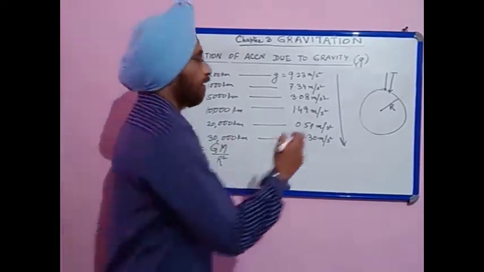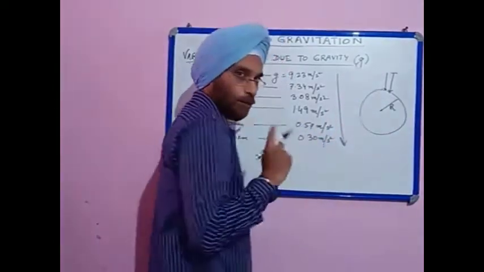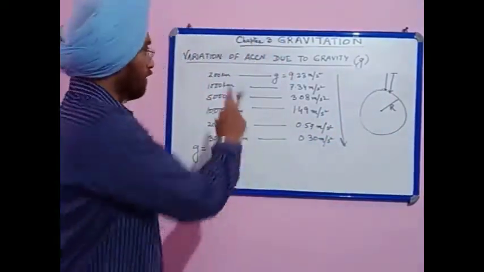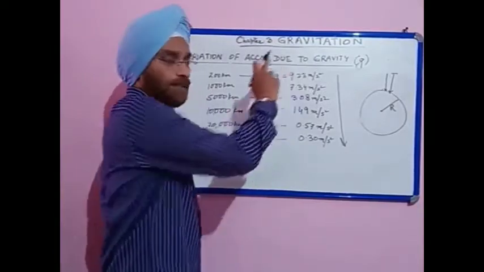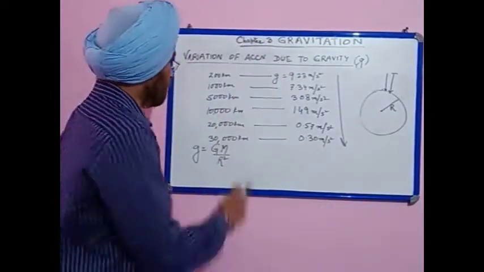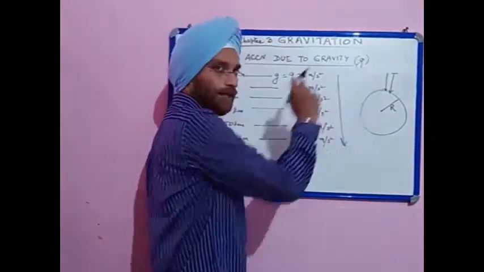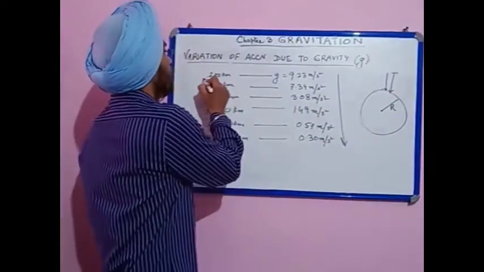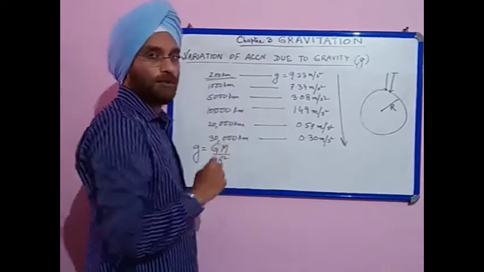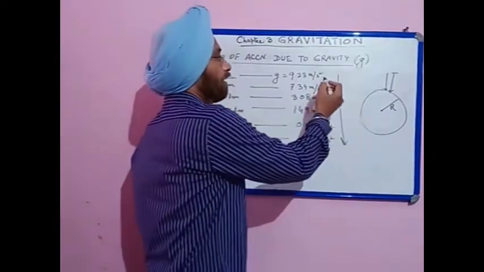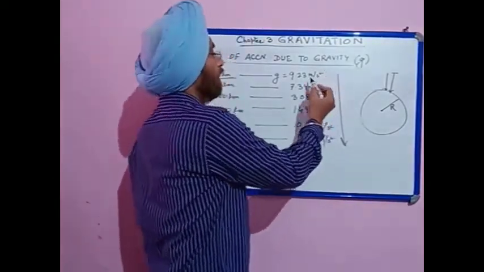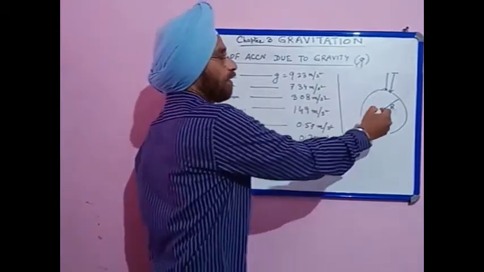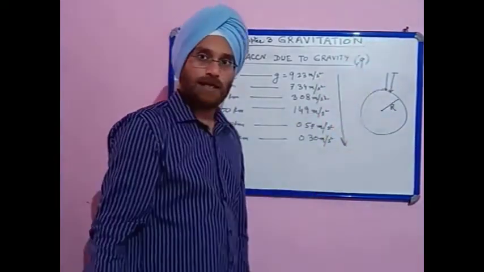We have also seen that there is variation in the gravitational acceleration at the poles and equator. Also with altitude, if it is larger than 400-500 meter, then at 100 kilometer, 200 kilometer, g starts varying, and it starts decreasing with the rise in altitude.